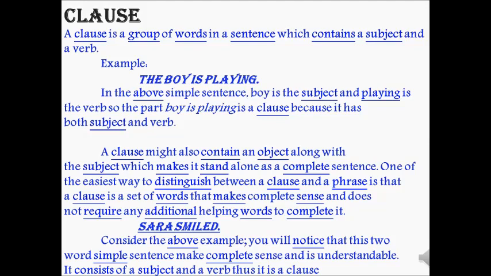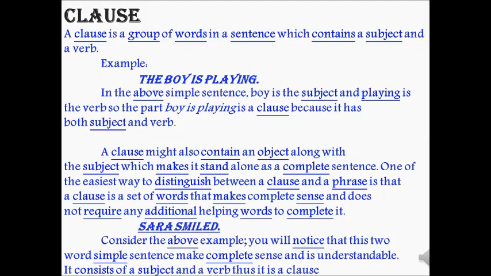Okay. Then a clause might also contain an object along with a subject, which makes it stand alone as a complete sentence. One of the easiest ways to distinguish between the clause and phrase is that a clause is a set of words that makes complete sense and does not require any additional helping word to complete it.